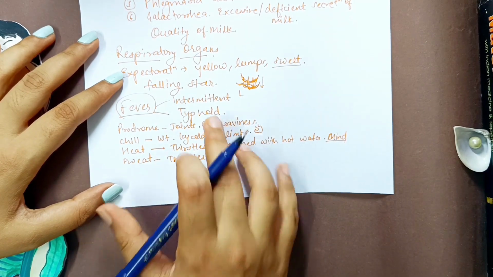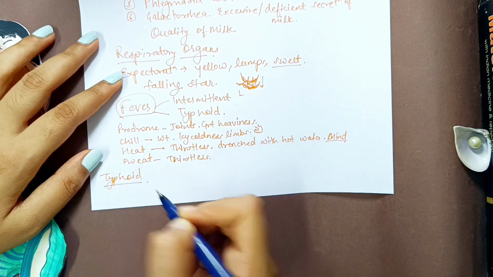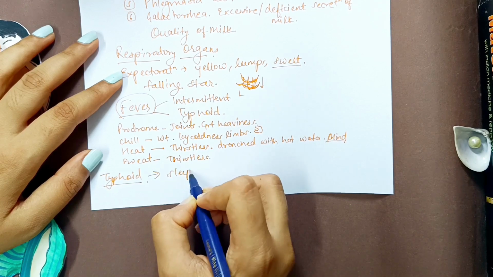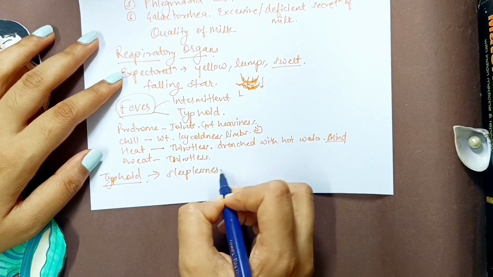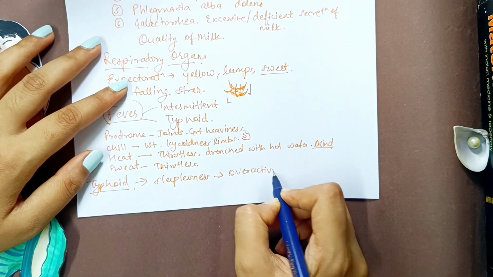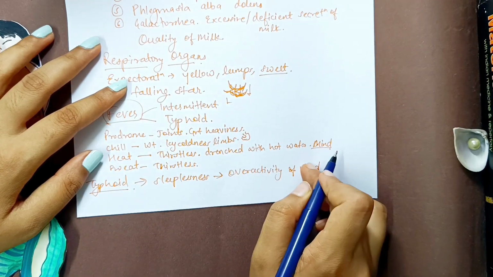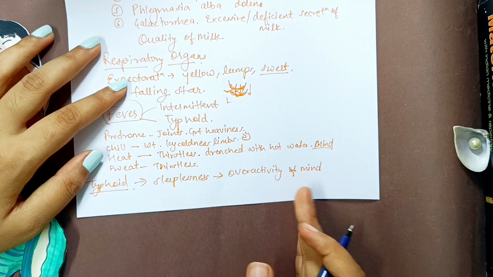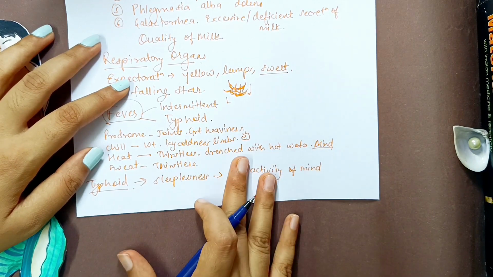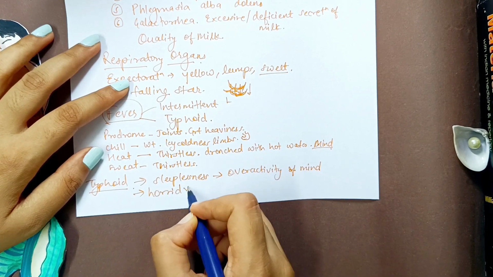Then we went on to talk about the typhoid fever. And in the typhoid fever, what did we talk about? We talked about the sleeplessness of this remedy, which is mainly because of the overactivity of mind. This overactivity of mind also can be seen in opium, nux, and bryonia, and because of that there will be a disagreeable idea which will stay in the patient's mind and he will keep on thinking about that. Then this patient has horrid visions in typhoid.